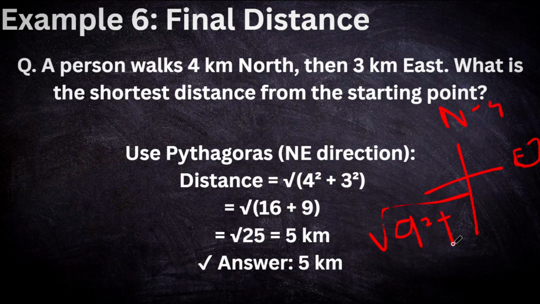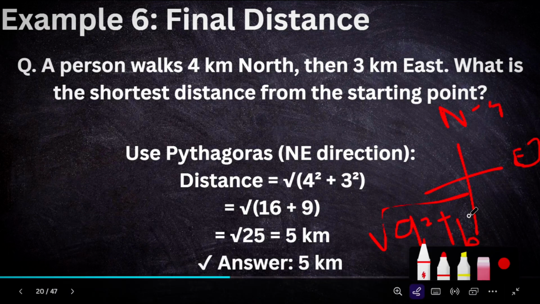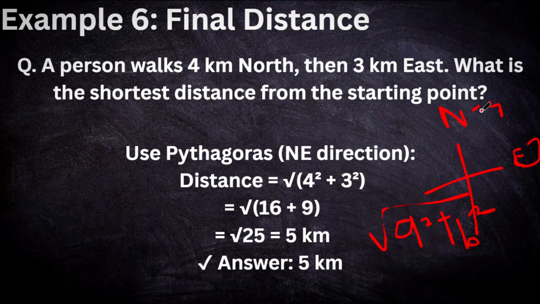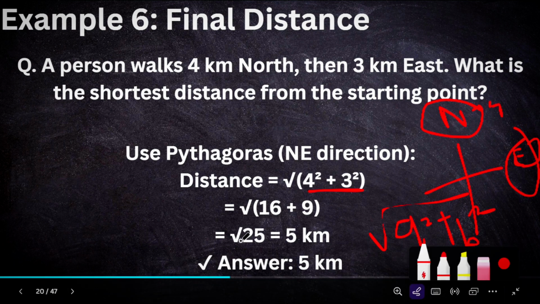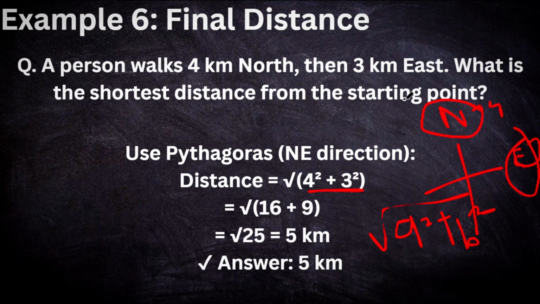Here a is 4 and b is 3. So 4 square plus 3 square: 4 square is 16 and 3 square is 9. So the square root of 25, which is 5 kilometers. Answer: the shortest distance between the north and east is 5 kilometers.